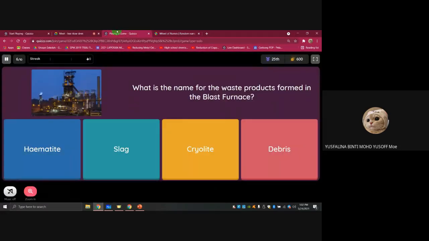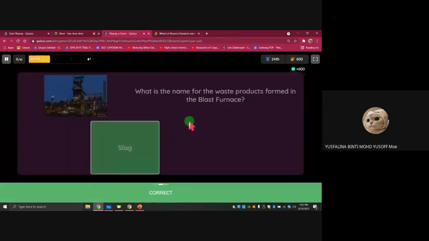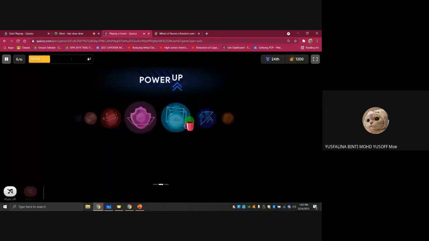So what's the answer for this question? What's the name of the waste product formed in the blast furnace? There are two, right? The first one is what? The second one is what? Remember the upper part is the one that has low density and the other is high density. So it will be on the top or on the bottom. B, slag. Yes, very good. Slag and the molten iron.